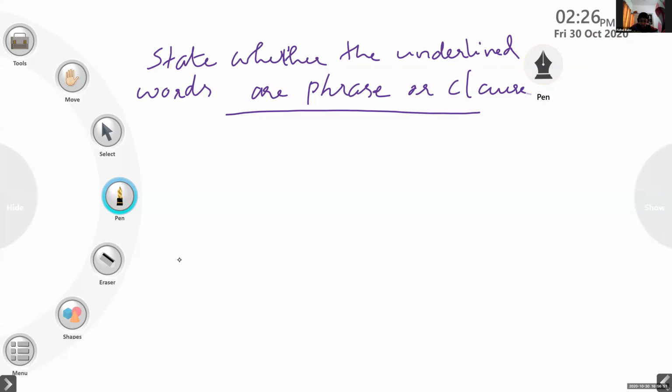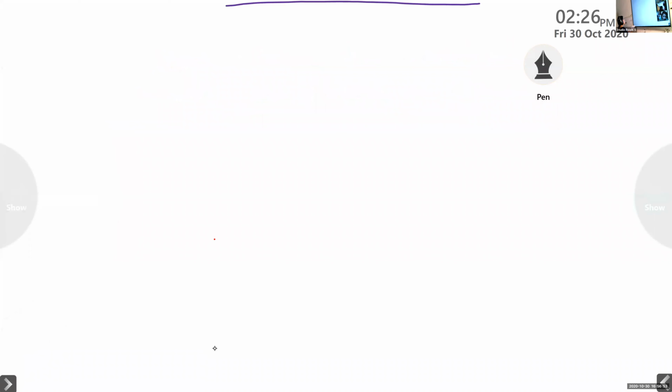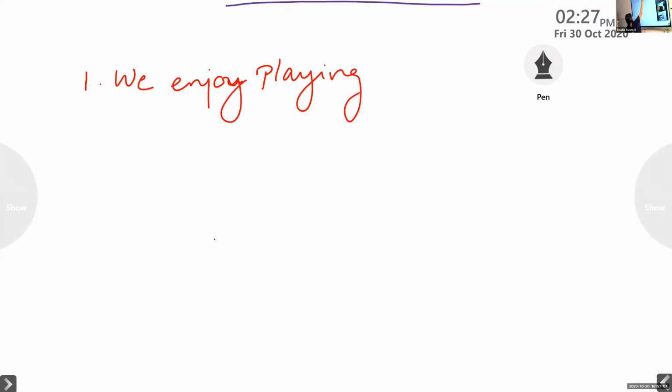Question number 1. I'll be writing the question. Later on, I'll be underlining the sentences. We enjoy playing cricket. Underline playing cricket.